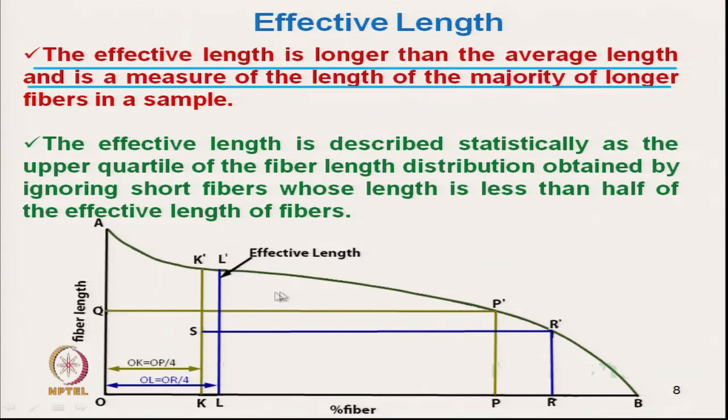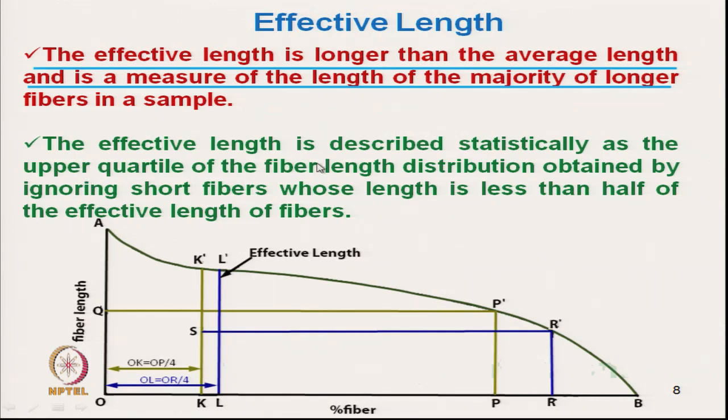Now, here it is longer than the mean length; the mean length will be somewhere here if we measure it. So, the effective length is longer than the average length of the fiber and is a measure of the length of the majority of the long fibers.